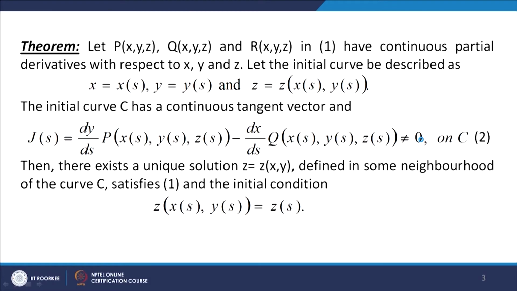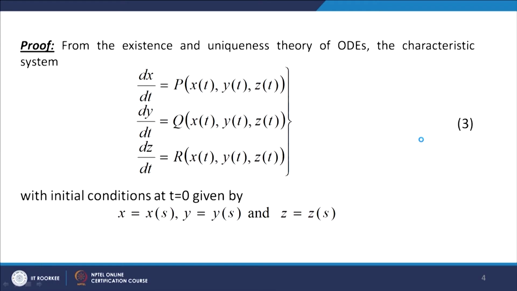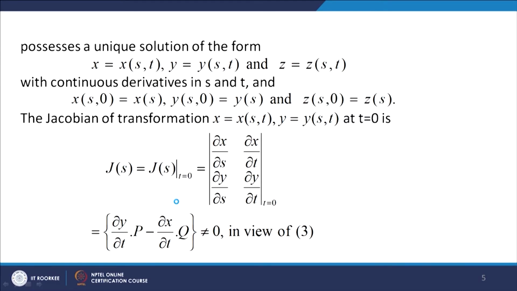So let us discuss the proof of this theorem. From the existence and uniqueness theory of ordinary differential equations, which we have already discussed, the characteristic system dx/dt = p(x, y, z), dy/dt = q(x, y, z) and dz/dt = r(x, y, z), with initial conditions at t = 0 given by x = x(s), y = y(s) and z = z(s), possesses a unique solution of the form x = x(s, t), y = y(s, t) and z = z(s, t) with continuous derivatives in s and t, and at t = 0, x is equal to x(s), y becomes y(s) and z is equal to z(s).